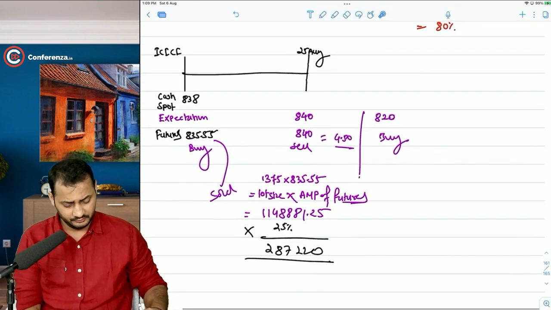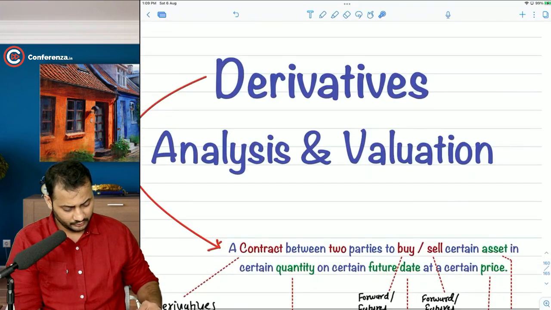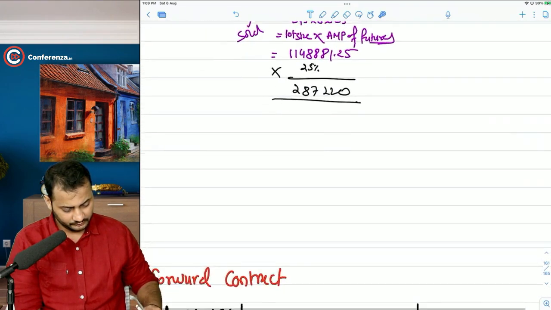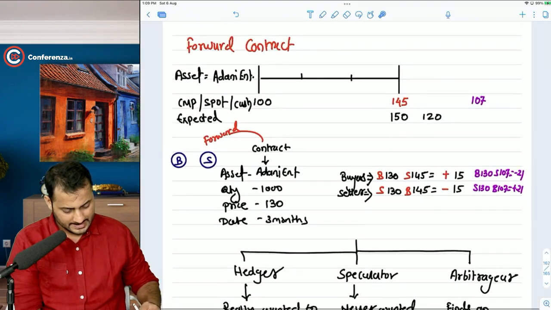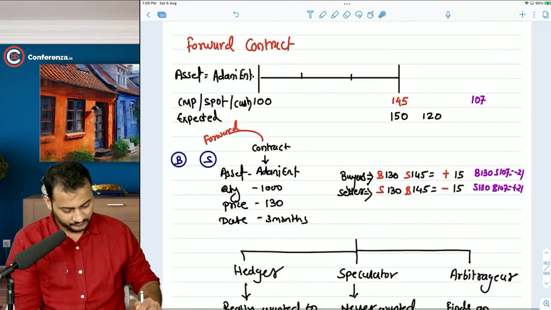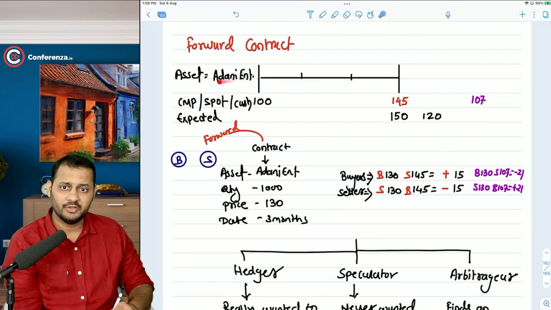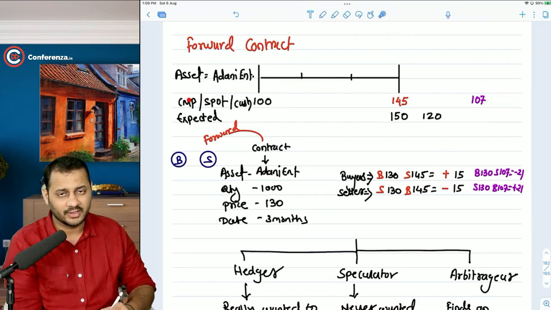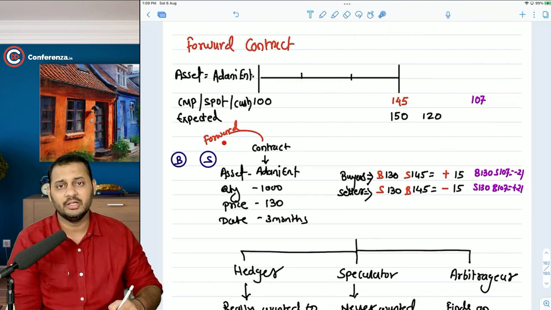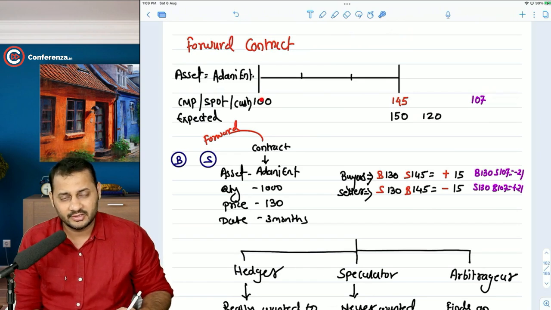Let me just come to the main point. Again, I'm telling you the same thing. If you really want to buy the stock at any point of time, you will still have to go to the spot market itself. The futures market can only be used for reducing the losses that might happen in the spot market. Today the price is 100 rupees.